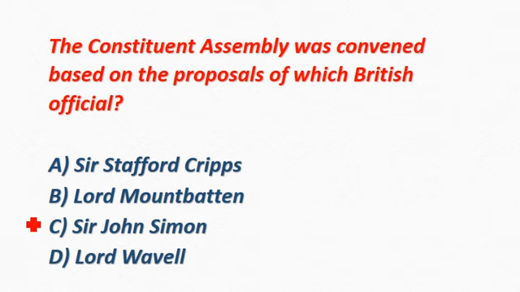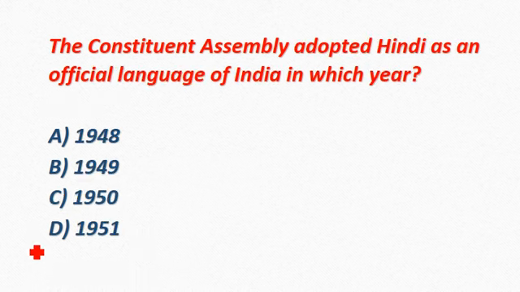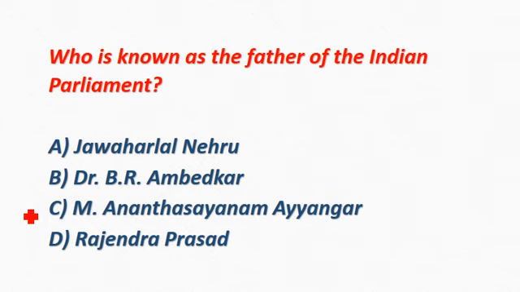The Constituent Assembly was convened based on the proposal of which British official? Correct answer is option C, Sir John Simon. The Constituent Assembly adopted Hindi as the official language of India in which year? Correct answer is option B, 1949. Who is known as the father of the Indian Parliament? Correct answer is option C, M. Ananthasayanam Ayyangar.